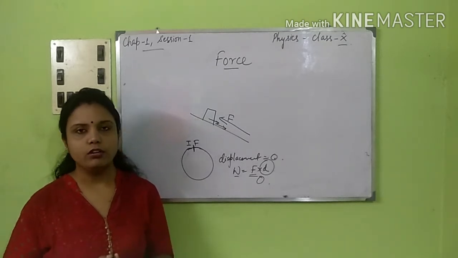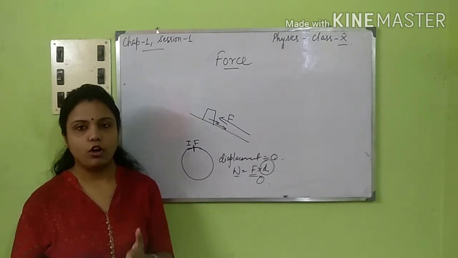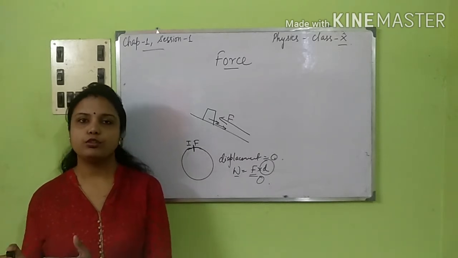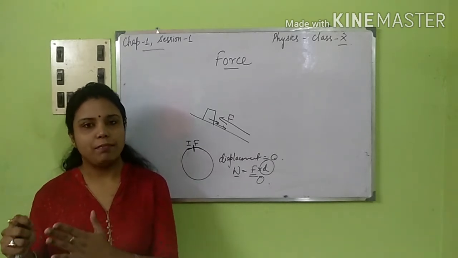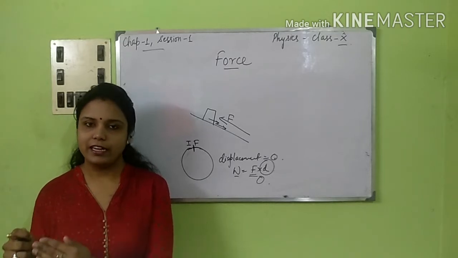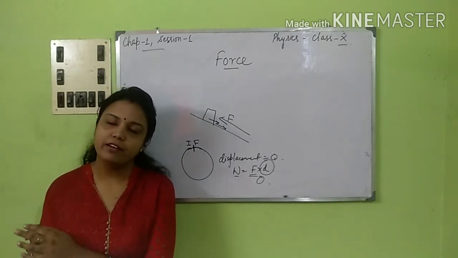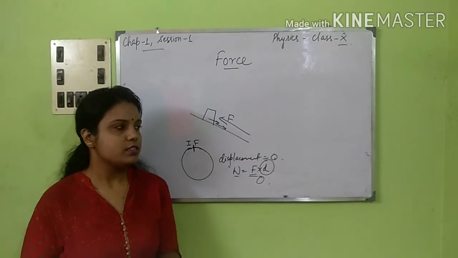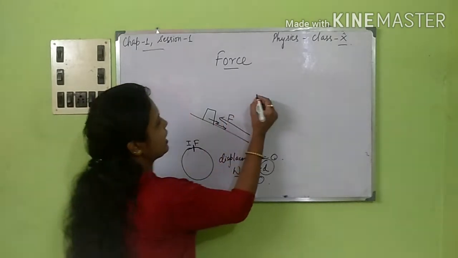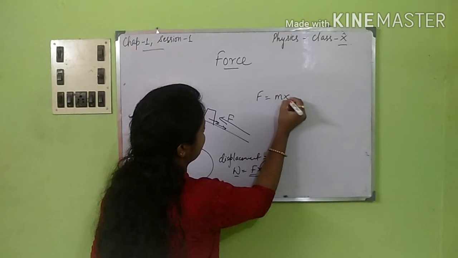Coming to the second law, the rate of change of momentum of a body is directly proportional to the force applied to it, and it takes place in the direction of the applied force, okay. So simply we can write it as F is equal to M into A.